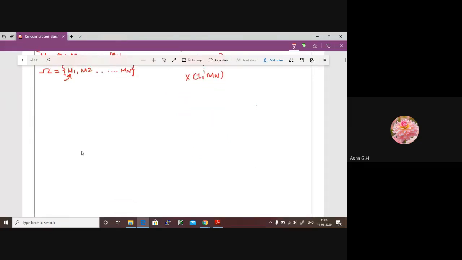Okay, now, before we go ahead, let us try to represent this here. How do I represent it? So let's take this one. Now, as I told you, what is this? In the y-axis, this is a random process, which is a function of time for the sample point m1. The y-axis represents that, and the x-axis is time.